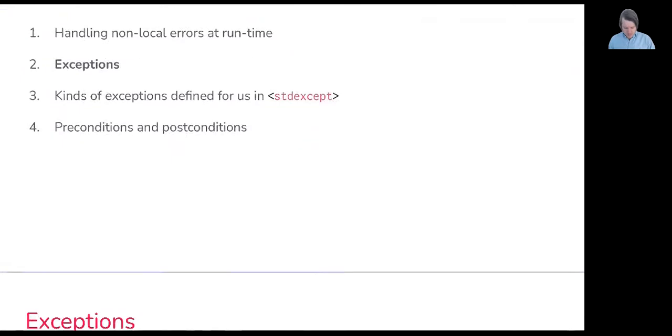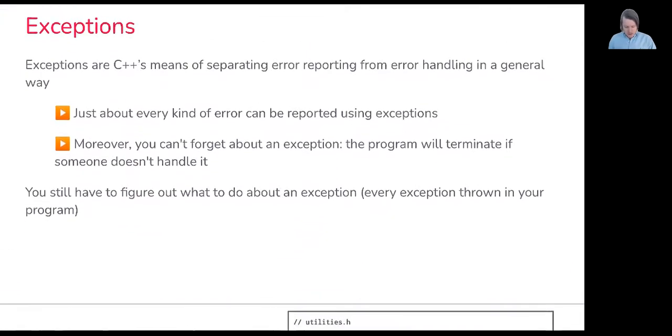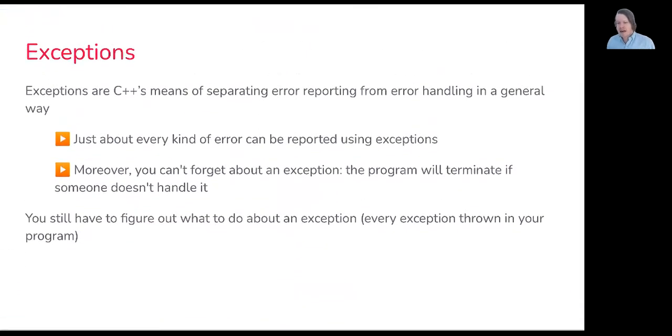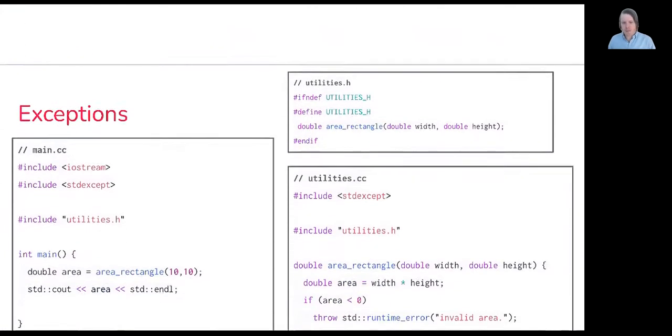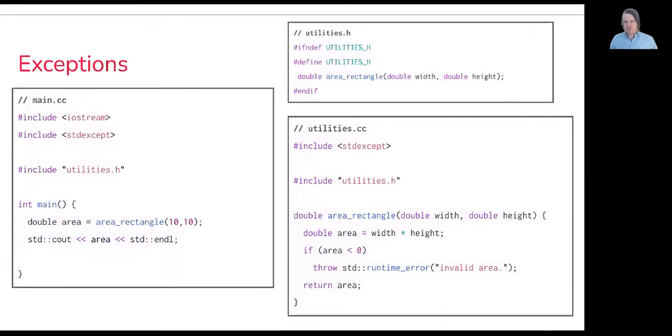So you still have to figure out what to do when an exception occurs, because every exception thrown in your program is going to have to be handled. An unhandled exception will essentially cause your program to terminate, and we'll get into what it means to throw an exception, what it means to catch an exception, how you handle that exception, and so on. So here's an example focusing on the bare bones of exceptions with